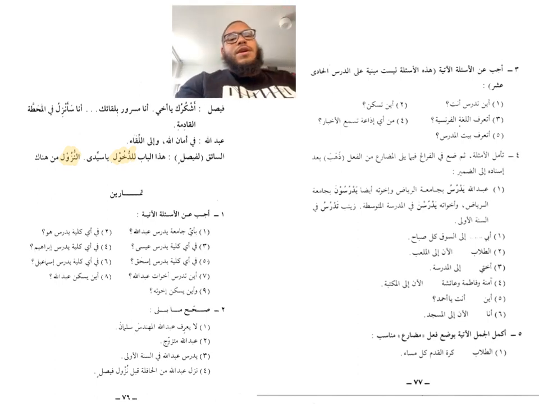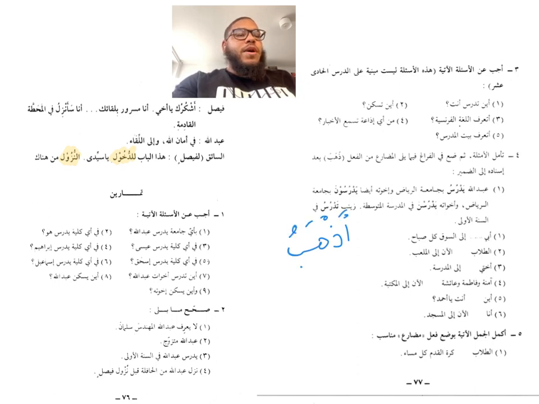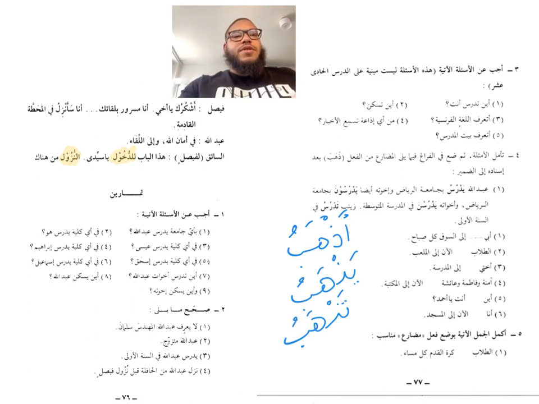So who is it talking about? For example, we know if you're talking about me, it'll be أنا أذهب. But if it was هو, he, it will be يذهب. Okay. And if it was أنت, تذهب. Like this. So you're going to choose the correct version of the verb to place in this missing gap to complete the sentence correctly, inshallah.